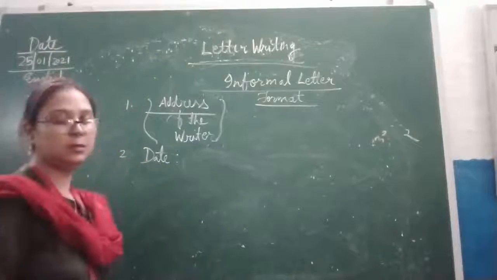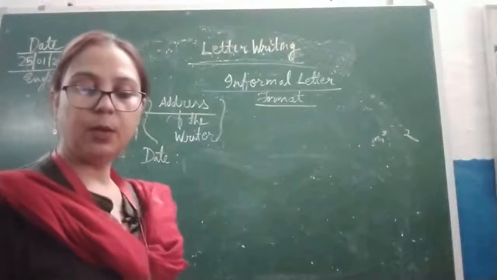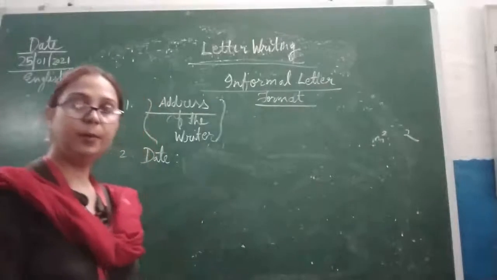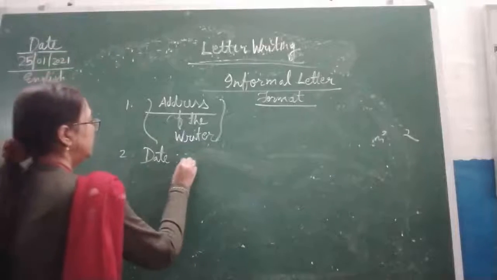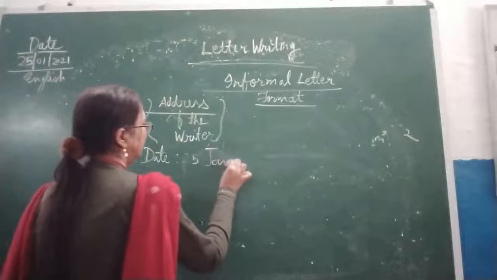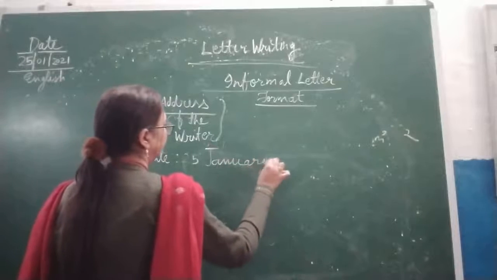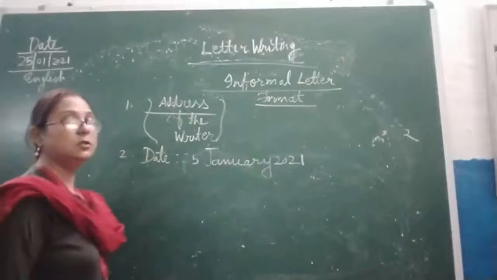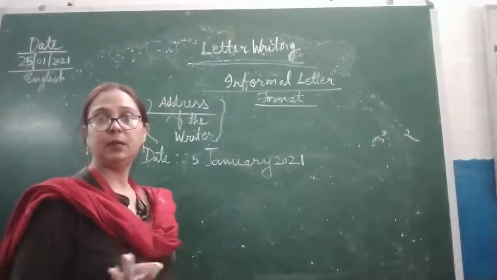No slashes, no full stop, no dots, nothing else. But you will write in a proper way, 25th January 2021. So that way you will write date.